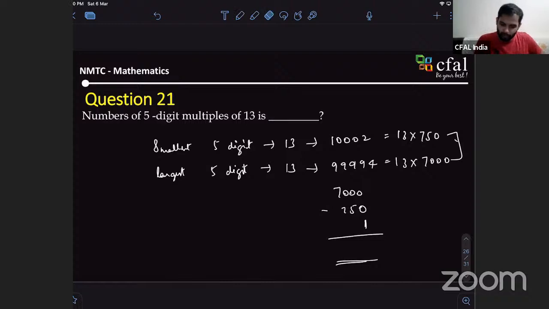On your own, it's 770. 13 into 770 is 1001. Fine. I'm going to write the number. Let others also try. So figure out the smallest 5-digit number which is a multiple of 13, and the largest. That should give you the answer.